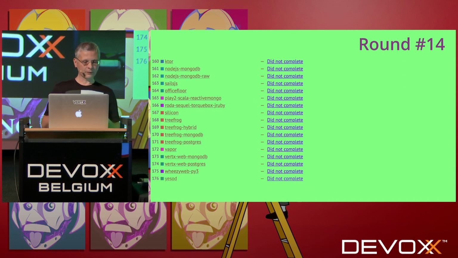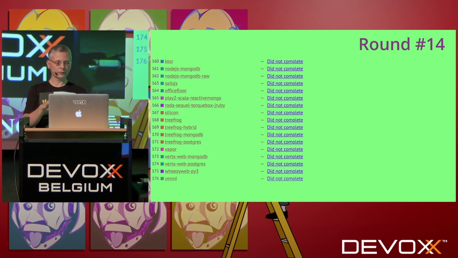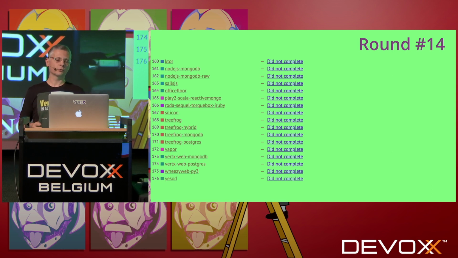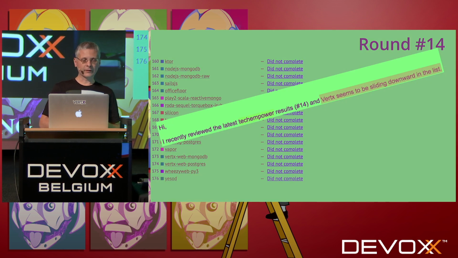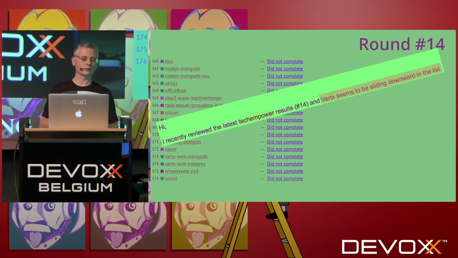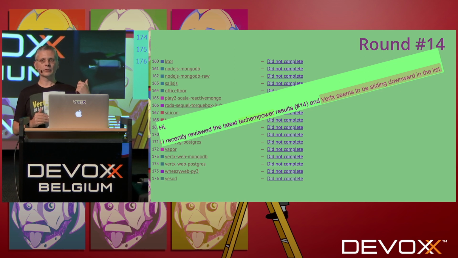For some tests, like another MongoDB database test, it's written did not complete, which means the benchmark did not complete in the time it was allocated to run. So Vertex had great performance, and a few years later it was not so good anymore.